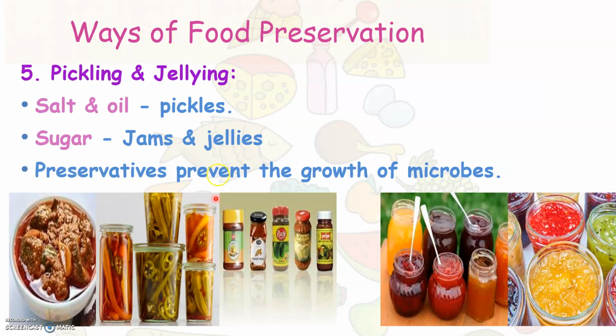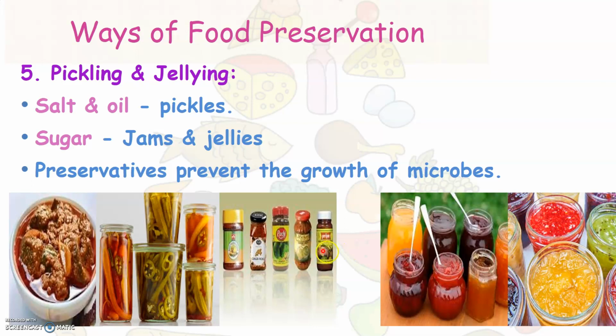The next way in which we can preserve food item is through pickling and jellying. Have you noticed that pickles, jams and jellies remain fresh without getting spoiled very fast, isn't it?